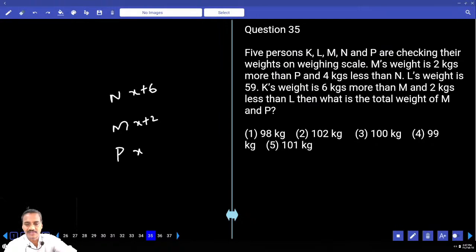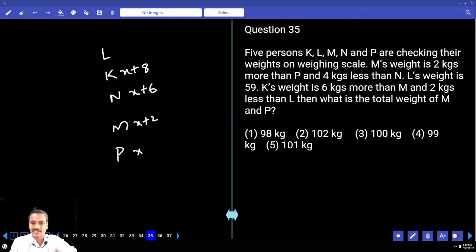K's weight is 6 kgs more than M. K is 6 kgs more than M, so K is X plus 2 plus 6, that is X plus 8. Right? K is 6 kgs more than M and 2 kgs less than L.